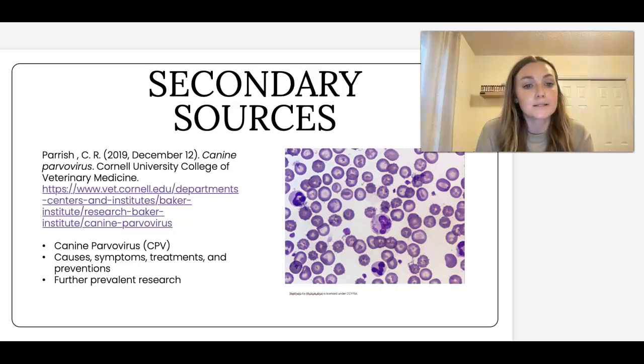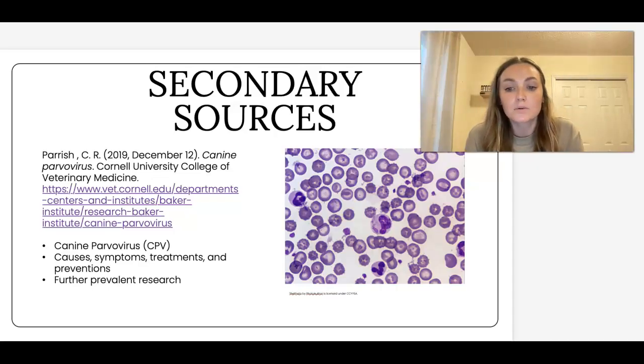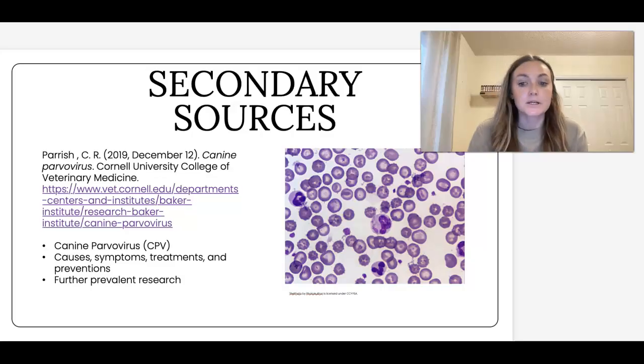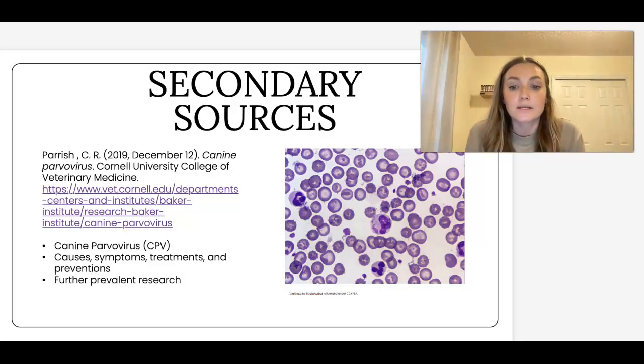And here we have our secondary sources. This article breaks down canine parvovirus, or CPV, as well as the causes, symptoms, treatments, and preventions. This is beneficial to my course project as it can provide a deeper insight into the virus itself and answer many questions that I may have throughout my research.